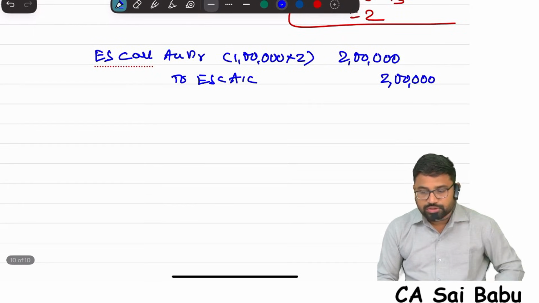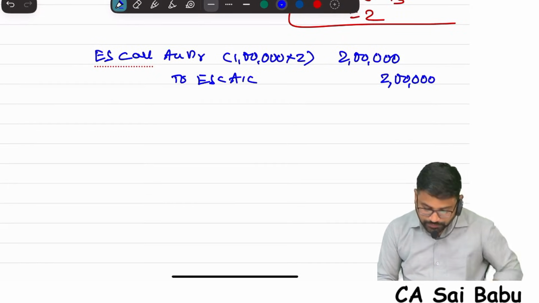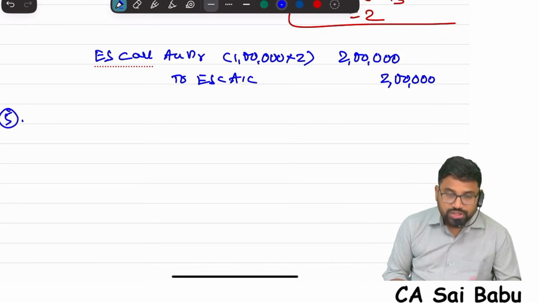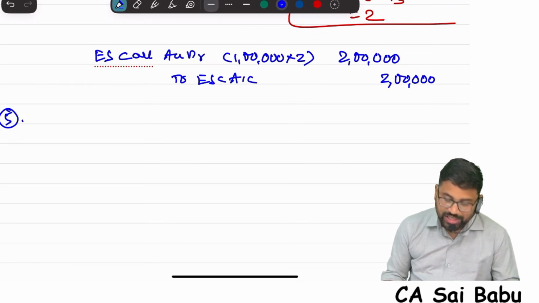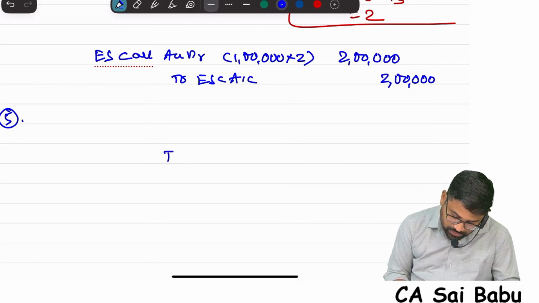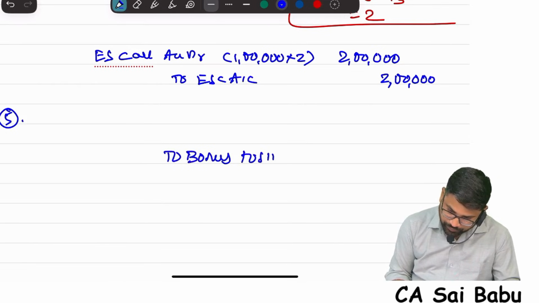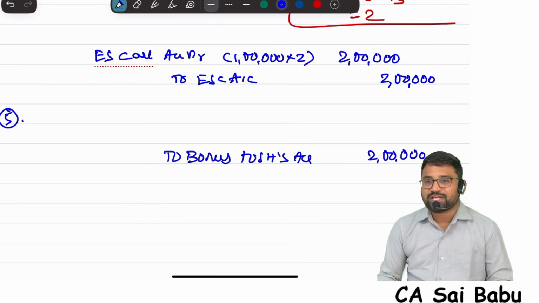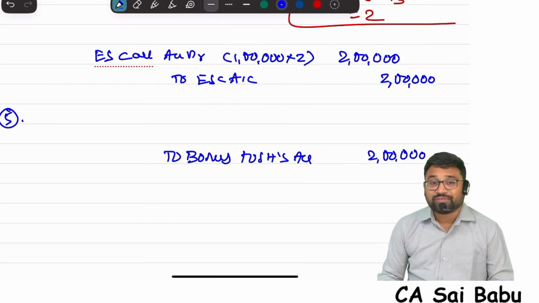Equity share call to equity share capital. Next, bonus declared for this 2 lakhs. Bonus to shareholders will be created, 2 lakhs. Now this bonus by way of converting partly paid into fully paid will be given wholly from free reserves.